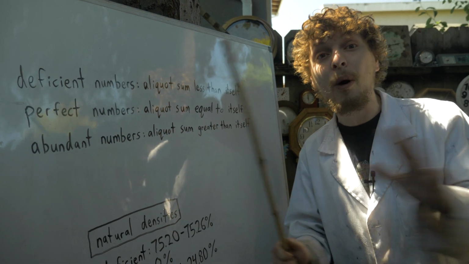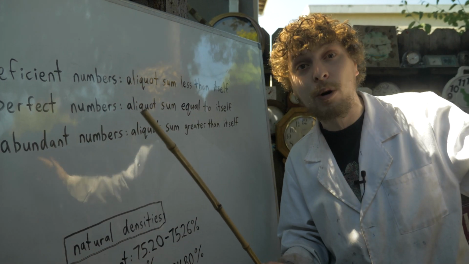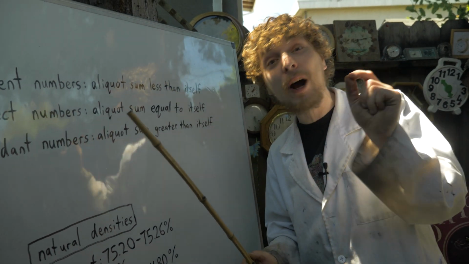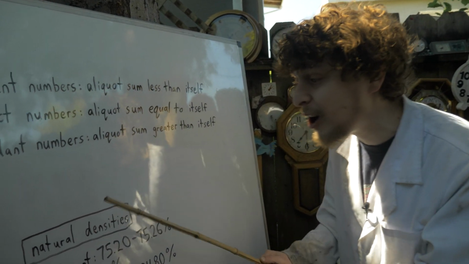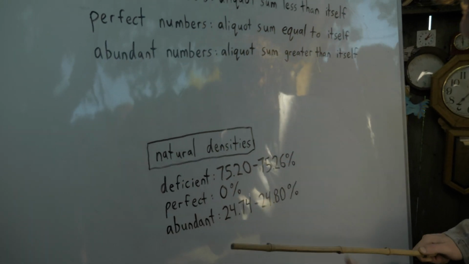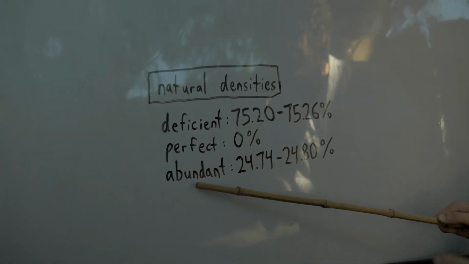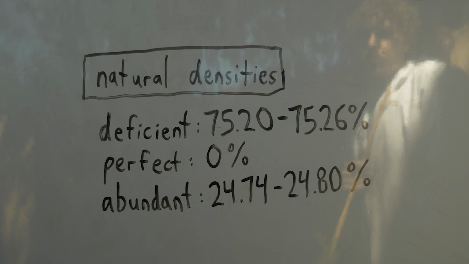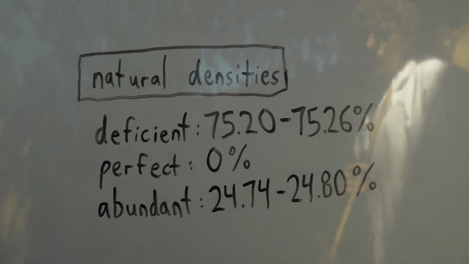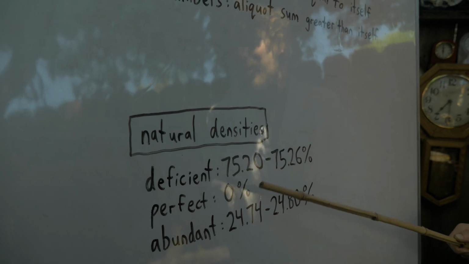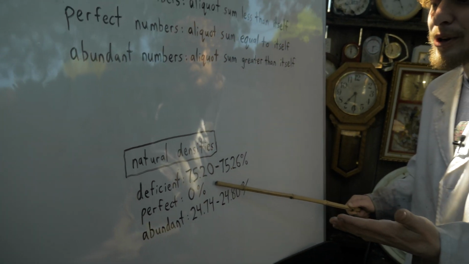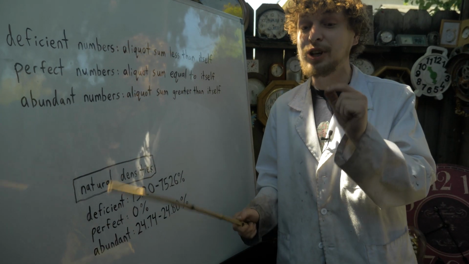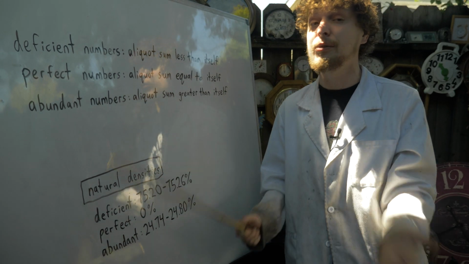Well, it turns out as you go up the number line and scan greater and greater portions, looking at what's known as the natural density of these types of number, the amount they occur does approach some sort of constant. As you look at bigger and bigger chunks of number line, you will find that abundant numbers happen about a quarter of the time, but really somewhere in this range. They're not sure exactly. And deficient numbers happen somewhere in that range, and perfect numbers are rare enough that their natural density is known as 0%, meaning as you look at bigger and bigger chunks of numbers, they will occur less and less frequently, approaching 0%.